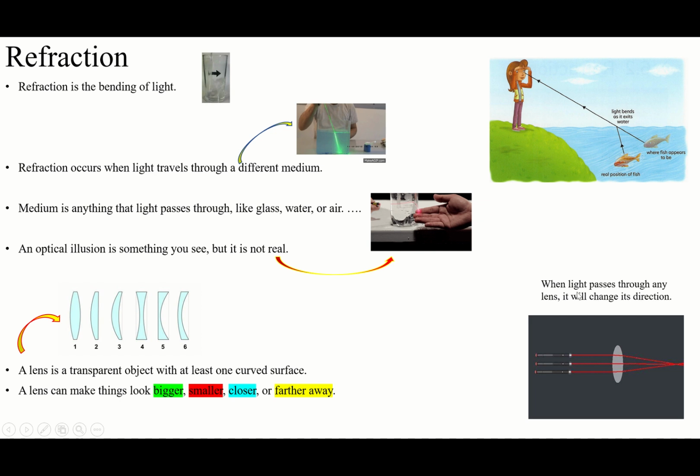Why? Because when light rays pass through the lens, it will change direction. By this change in direction, the appearance of something is going to be changed. It's going to appear in a bigger state, or smaller state, or closer or further away. You see? By what? By convex lens.